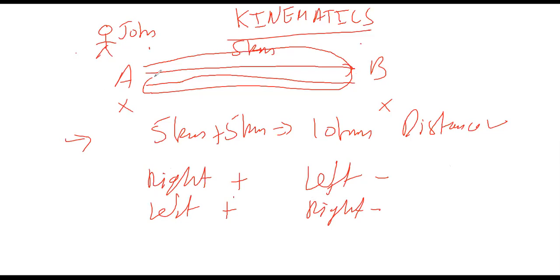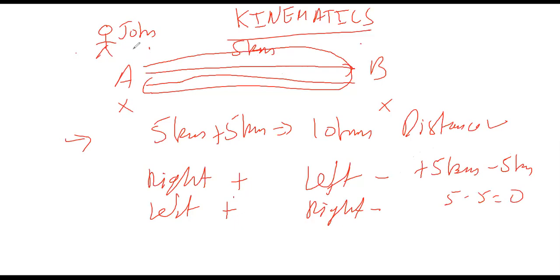What does this mean? It means that going towards right is 5 kilometers, it's plus 5 kilometers. Then he goes towards left, so left should be minus 5 kilometers, because he is going back. So plus 5 kilometers minus 5 kilometers, and the vectors are in opposite direction, so they should cancel out. 5 minus 5 should be what? 0.